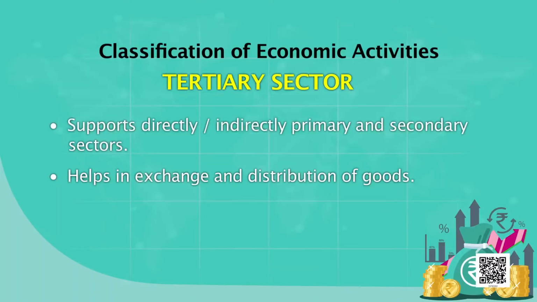Then another category is all those activities which help in the distribution of goods. For example, the public distribution system. During this corona period, the public distribution system played a very crucial role, distributing food grains which are collected and kept in the Food Corporation of India to the people. All those distribution activities are also part of it, for example markets. All the shops, mandis, retail shops, wholesalers, and distributors come under the service sector because they help in the distribution of goods and services.